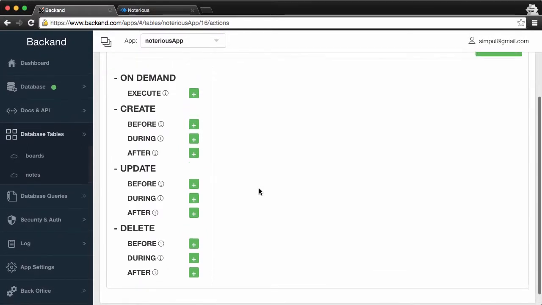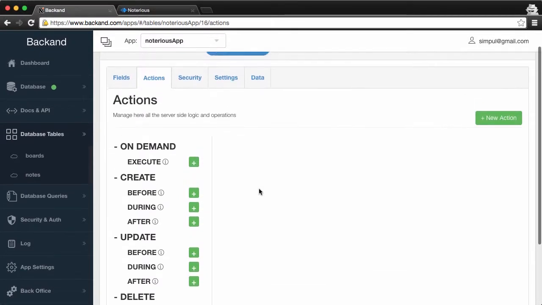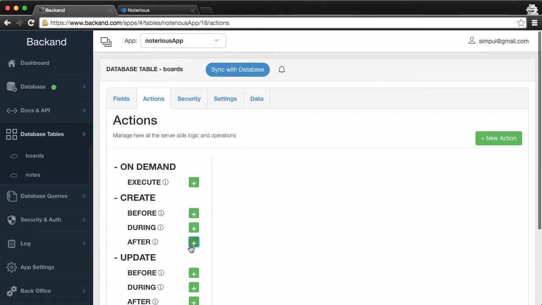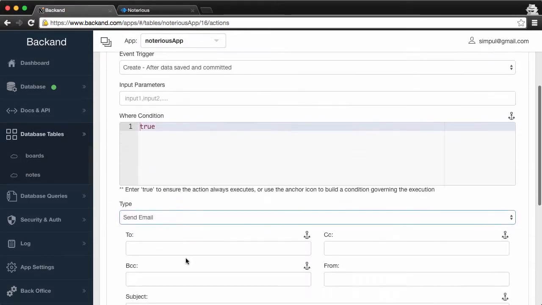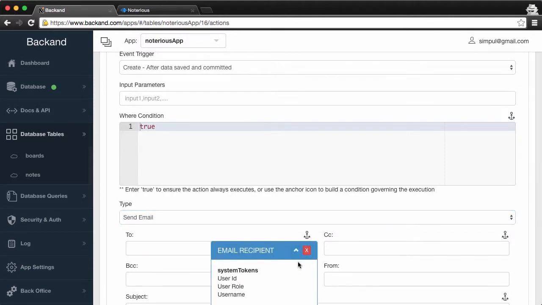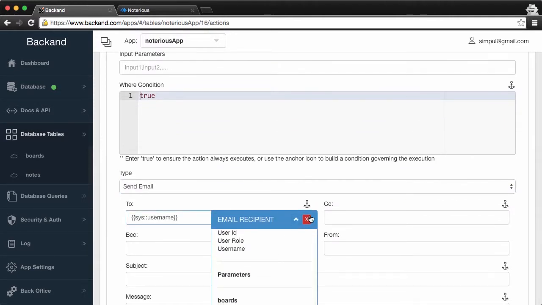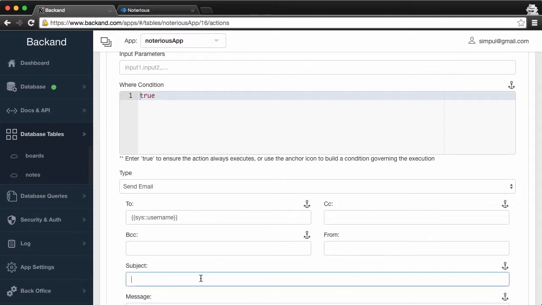So let's go ahead and add a trigger to send an email when a record is added to the boards table. So we will go ahead and fill out some of these fields here. We're going to send this to the system, the username that's registered with the system.